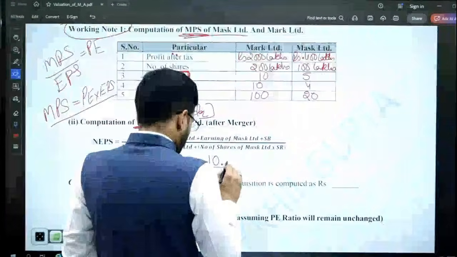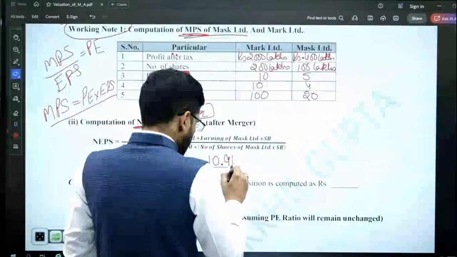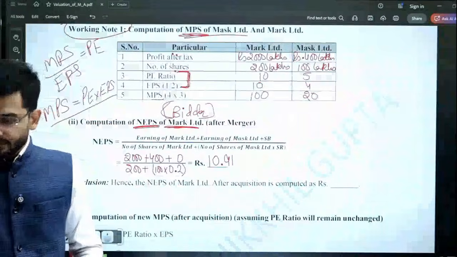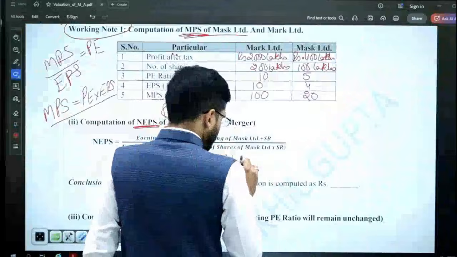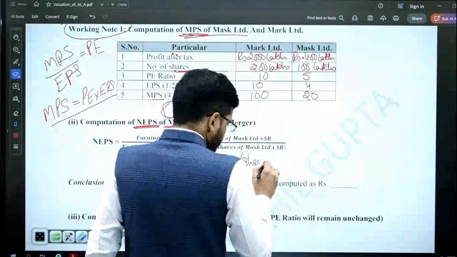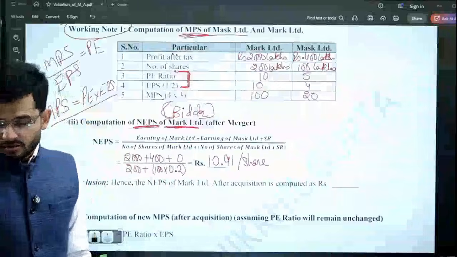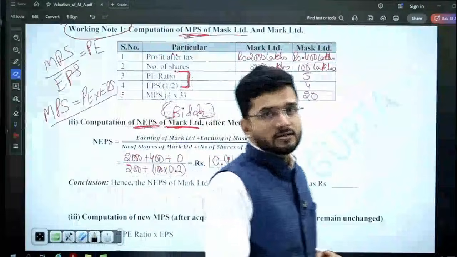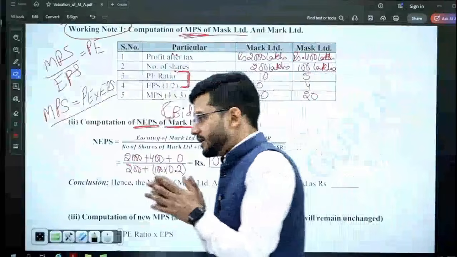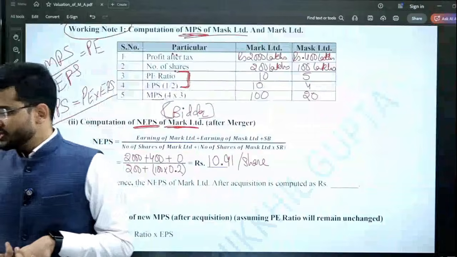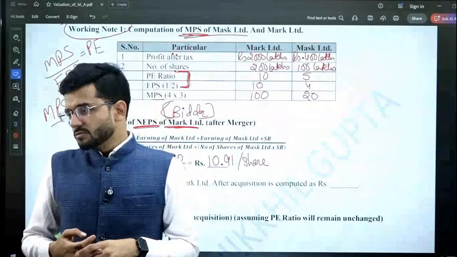So the new earning per share post merger is 10.91 per share. What is the new earning per share post merger? It is 10.91 per share after the merger takes place.